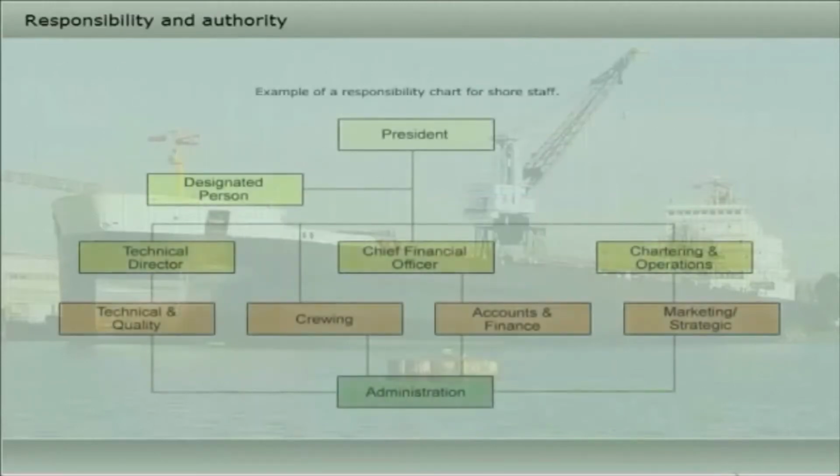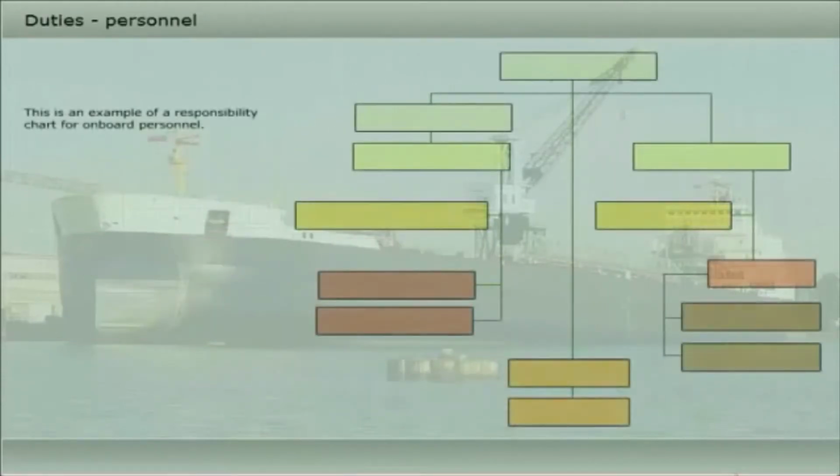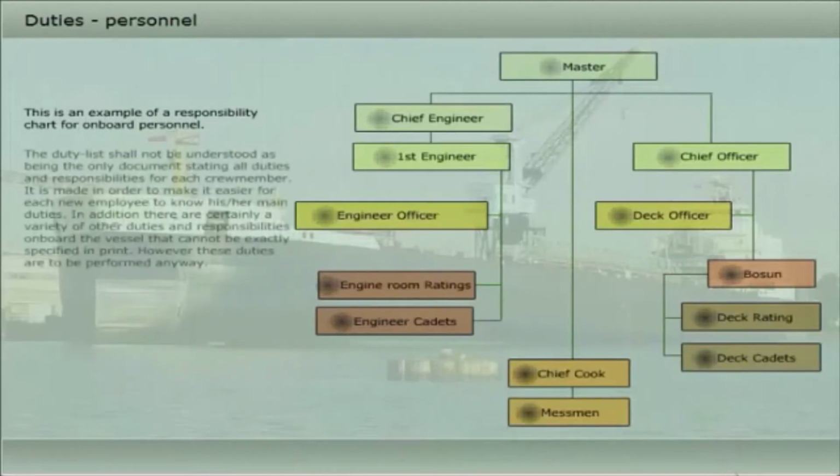This is an example of a responsibility chart for shore staff. This is an example of a responsibility chart for onboard personnel. The duty list shall not be understood as being the only document stating all duties and responsibilities for each crew member. It is made in order to make it easier for each new employee to know his or her main duties. In addition, there are certainly a variety of other duties and responsibilities on board the vessel that cannot be exactly specified in print. However, these duties are to be performed anyway.